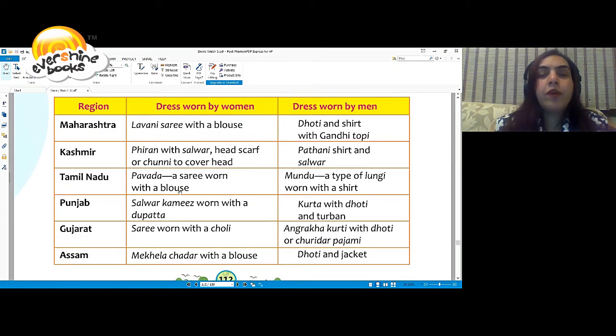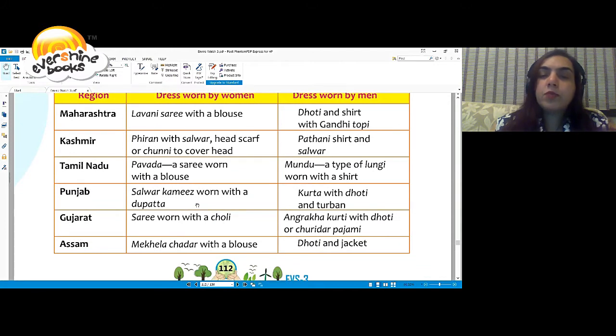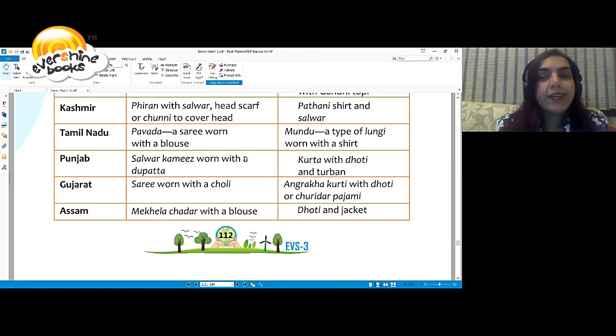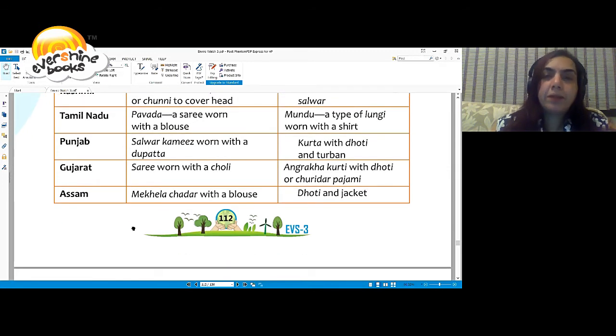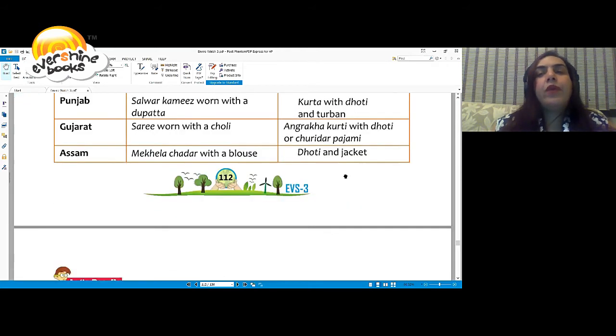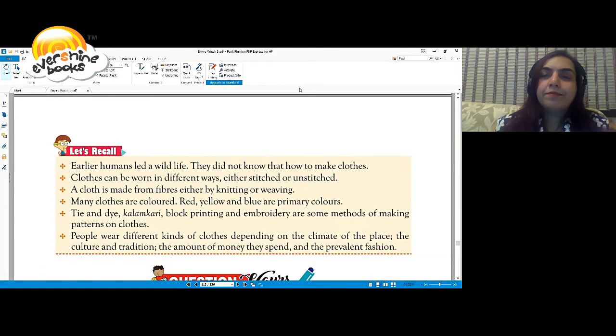In Tamil Nadu, you have Pavda, a sari worn with a blouse, and Mundu is a type of lungi worn with a shirt. In Punjab, salwar kameez is worn with a dupatta, while men wear kurta with dhoti and turban. In Gujarat, sari is worn with a choli, and men wear angrakha kurti with dhoti or churidar pajami. In Assam, you can see women wearing mekla chadar with a blouse, and men wearing dhoti and jacket.